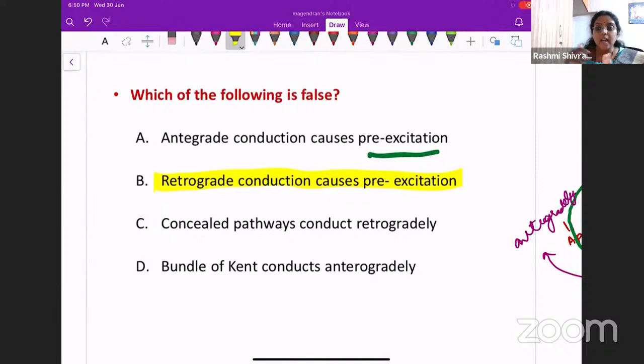But when the conduction happens in the reverse direction, going from the ventricle, there is no concept of pre-excitation actually, because pre-excitation is basically in reference to the ventricles. It is not in reference to the atria. Okay. So pre-excitation does not occur when there is a retrograde conduction.